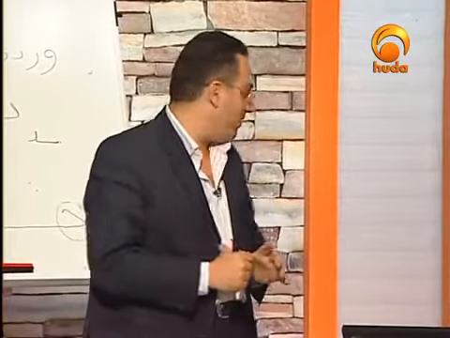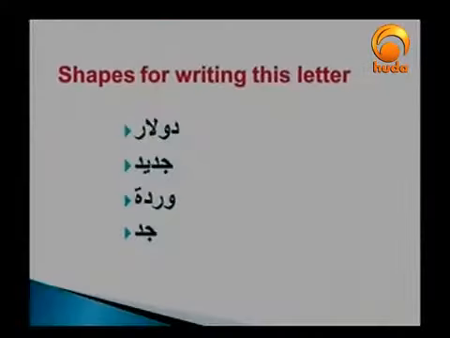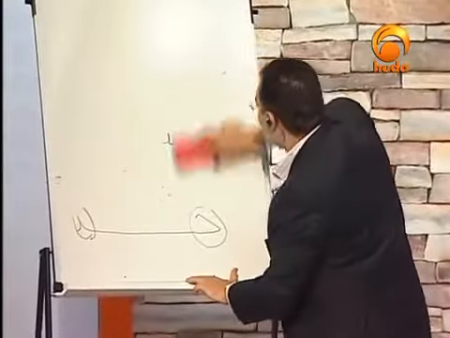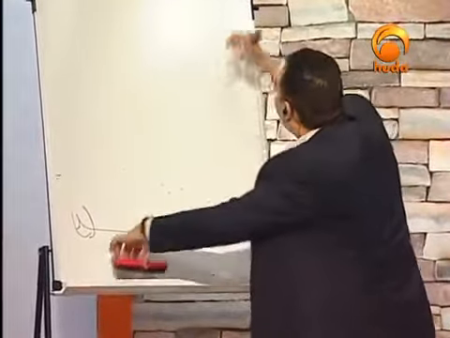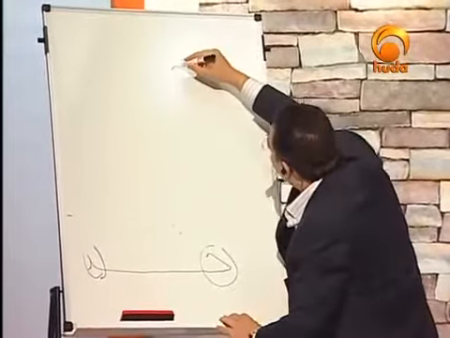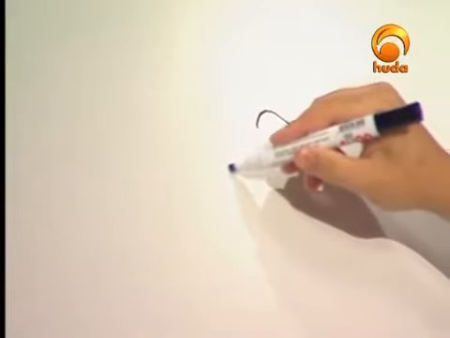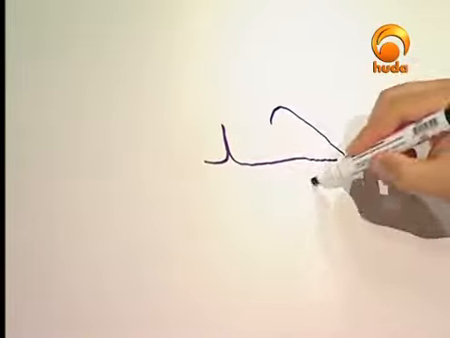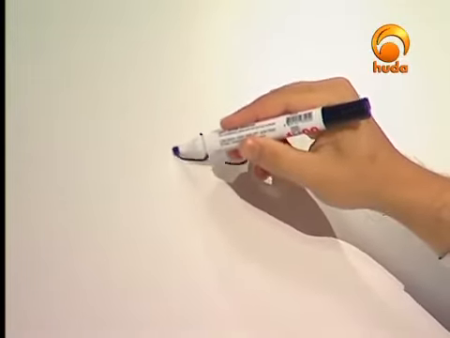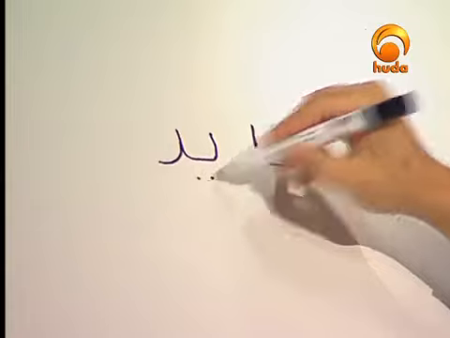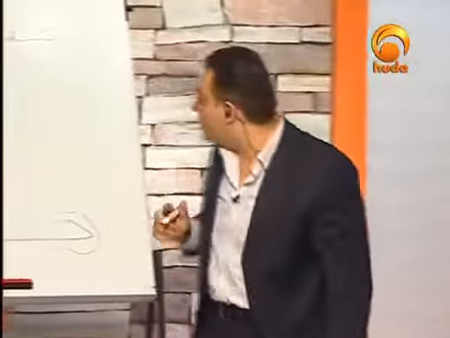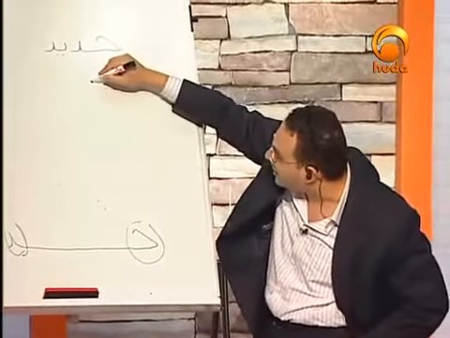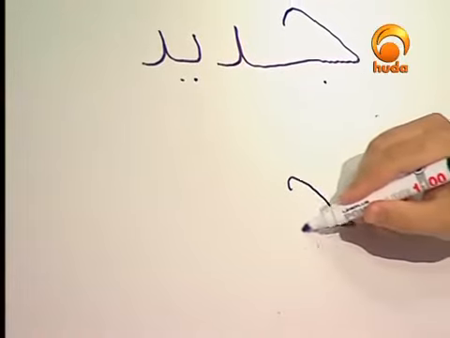Now let's move on to the final position, which is jadd, grandfather. I would like to write that here in this way, and please follow me in writing it. I would like to see all your writings, please. Are you ready? Okay. Here it is: jim with a small hook, we're making dal, and then we are making another ya with another dal here. Is it jadid or jadd? I'm sorry, this is jadid. Let me now read jadd. It's very easy, just the first part of jadid.